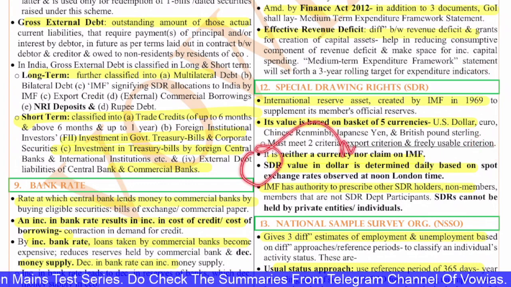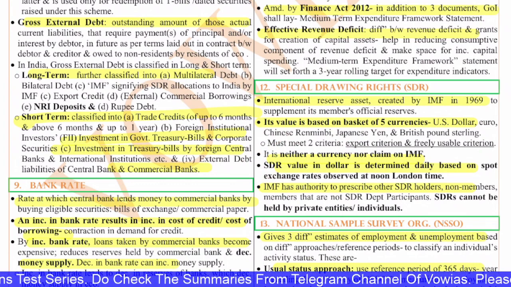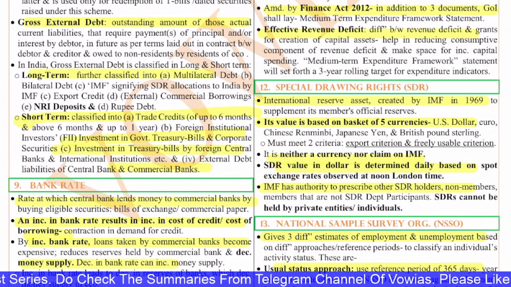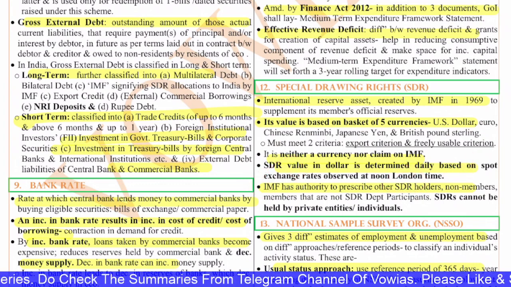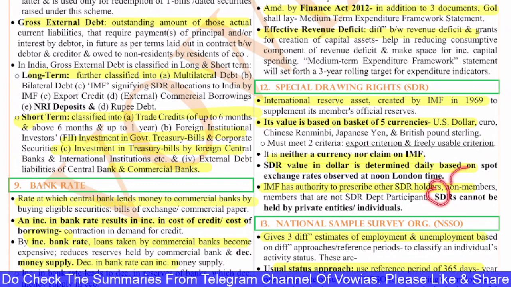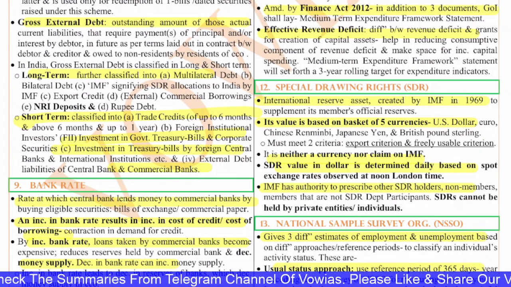The SDR value in dollars is determined daily based on the spot exchange rates observed at noon London time. The IMF has the authority to prescribe other SDR holders, non-members, members that are not part of the SDR department participants. The SDRs cannot be held by private entities or individuals. Only the governments can have them.